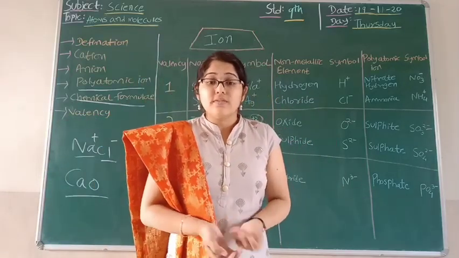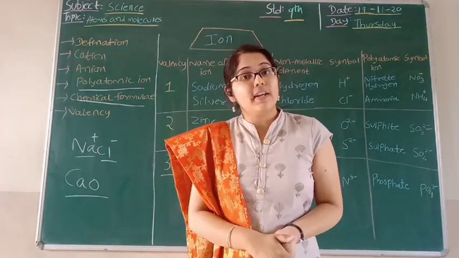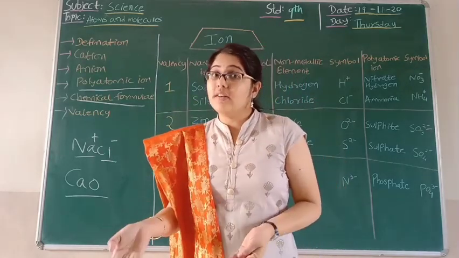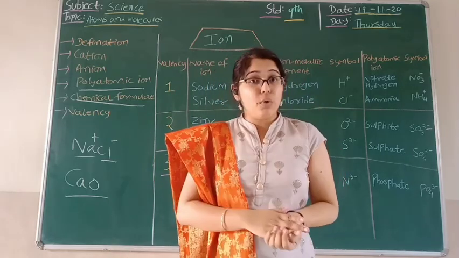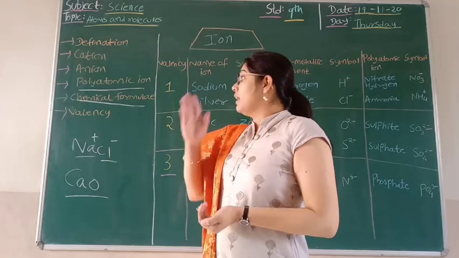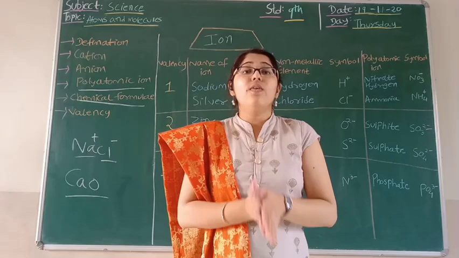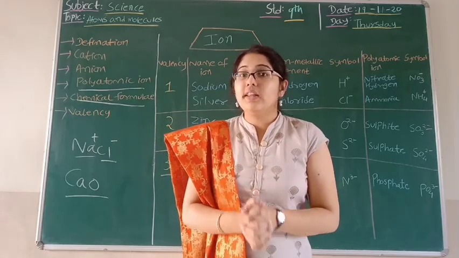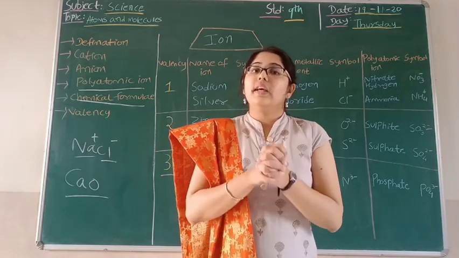So students, in this video till now we have seen the definition of ion, we have seen what is cation, what is anion, along with that we have seen what is polyatomic ion, atomic ion, chemical formula and valency. So students, homework for the video is: explain the term chemical formula.